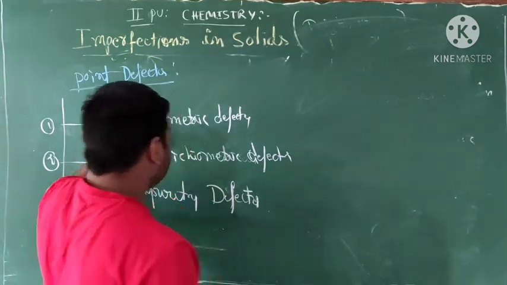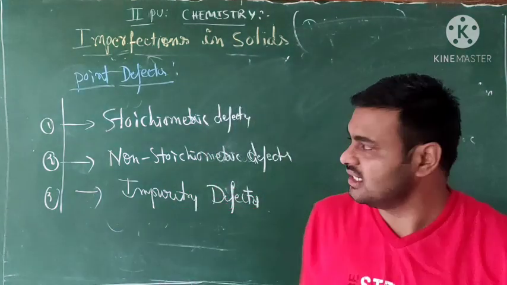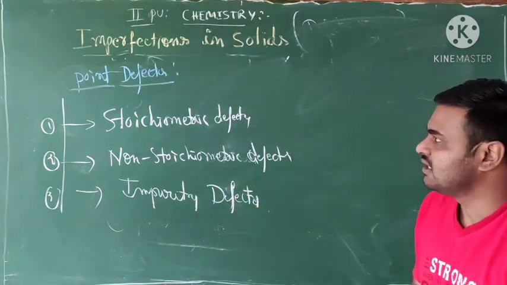Okay, stoichiometric, non-stoichiometric, and impurity defects.